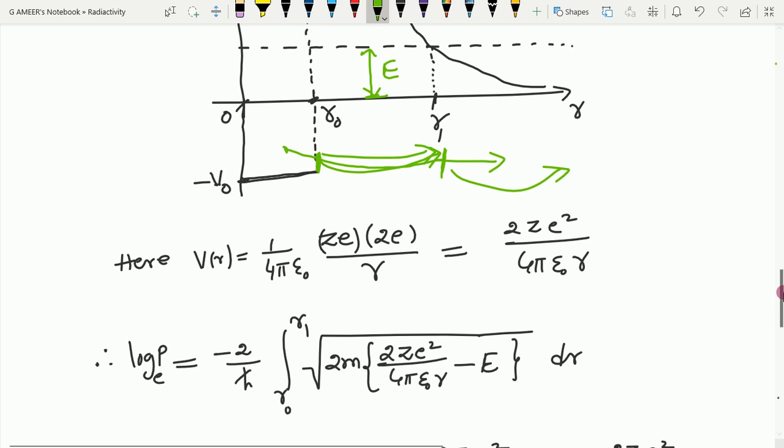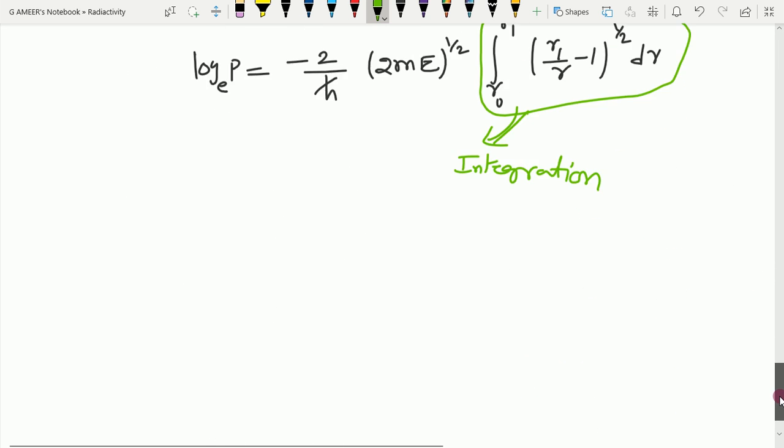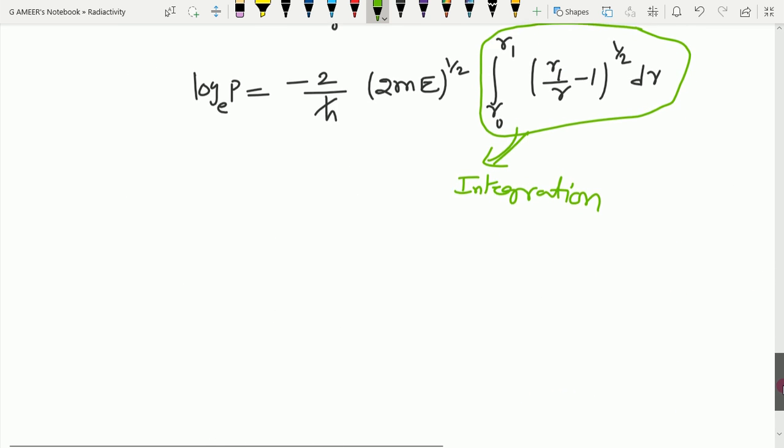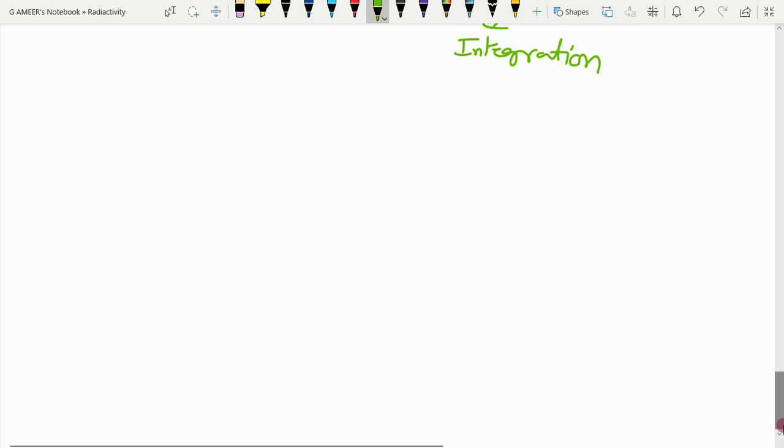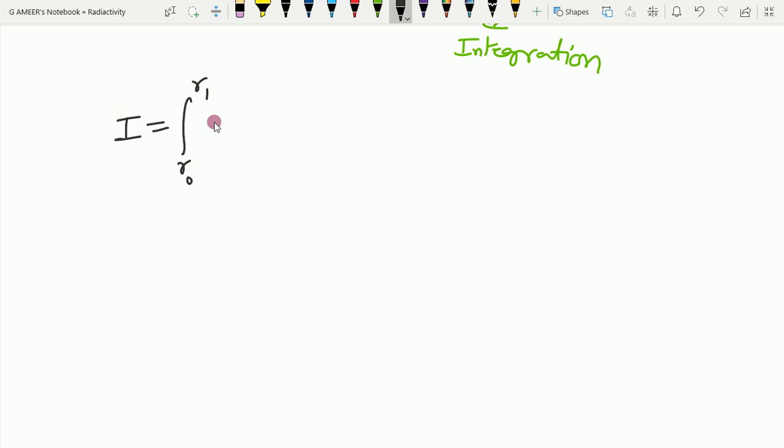Okay, fine. Now we need to solve this integration. Let us see how to solve it. So we'll take this integration separately. The integration I is equal to, lower limit r0 and upper limit r1, of r1 by r minus 1 whole power 1 by 2 dr.